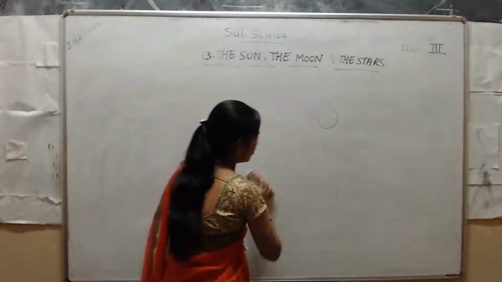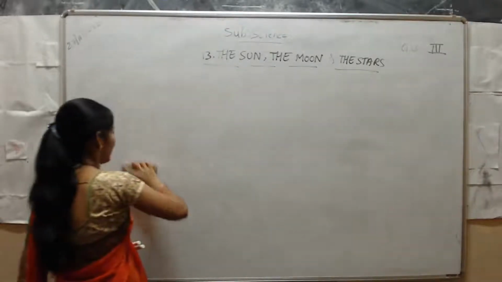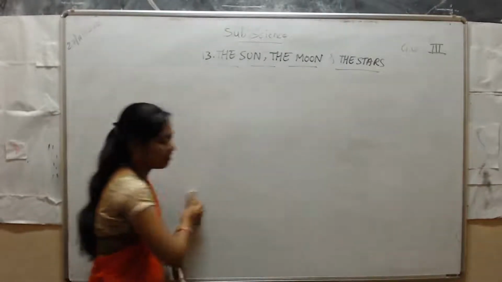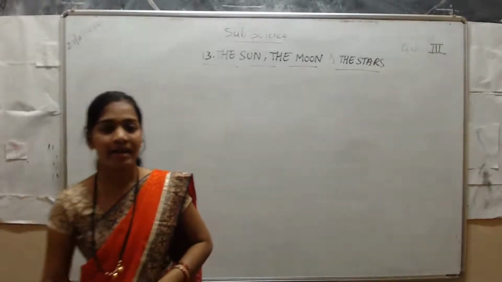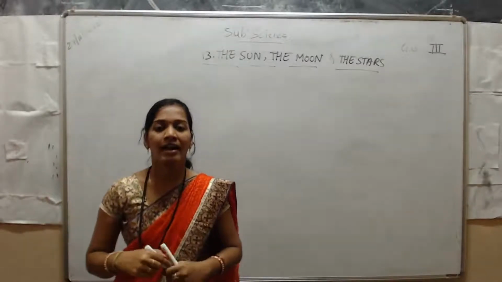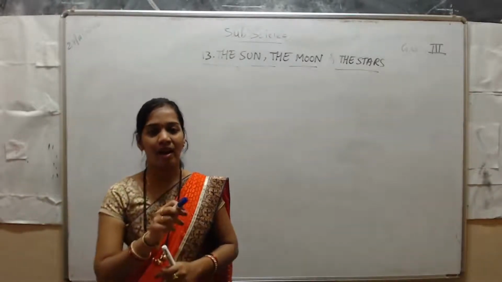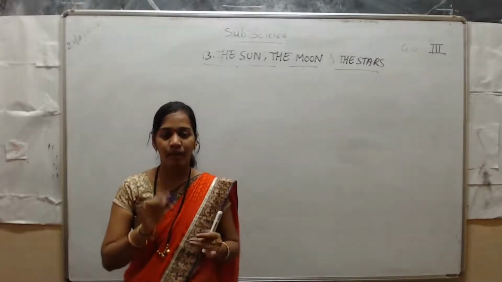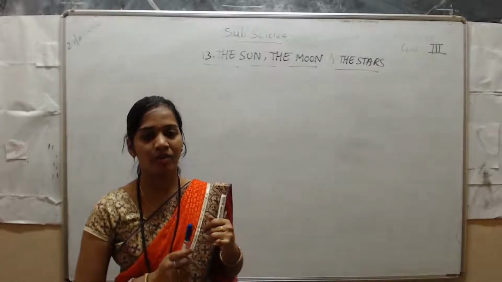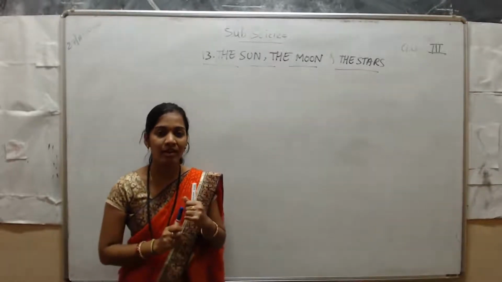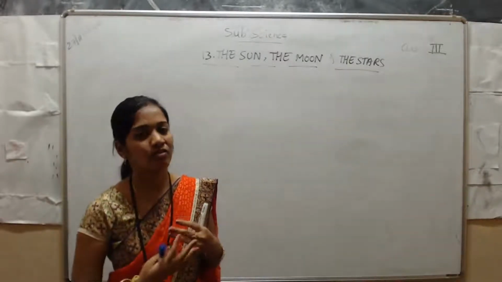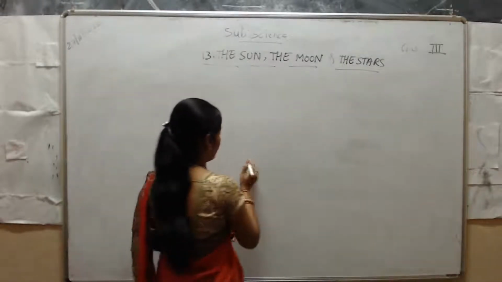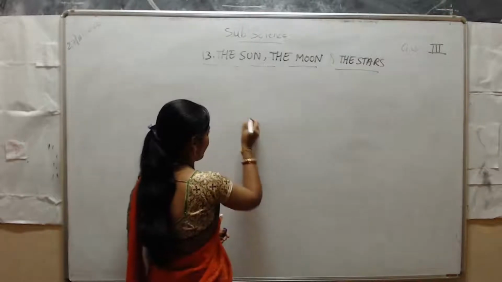So these 9 planets, the place where these 9 planets are there, we call it a galaxy. In the galaxy, the 9 planets are there. Our 9 planets are present in the Milky Way galaxy. The name of the galaxy is Milky Way galaxy. This is only additional information I am giving, students.